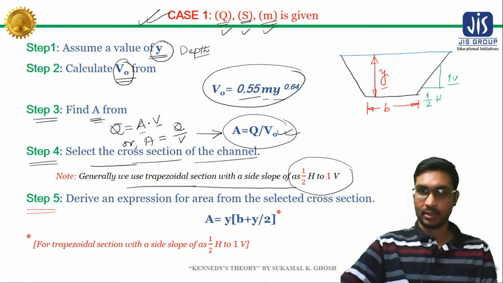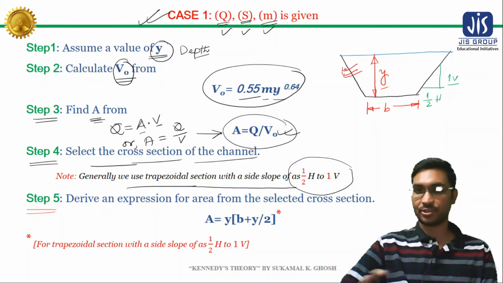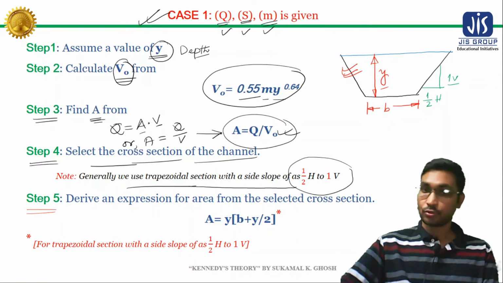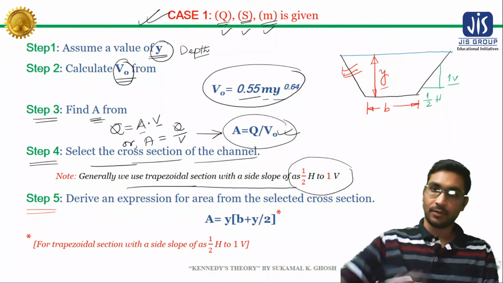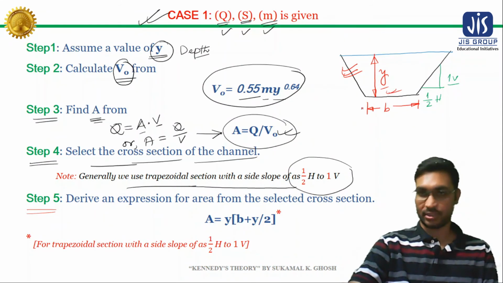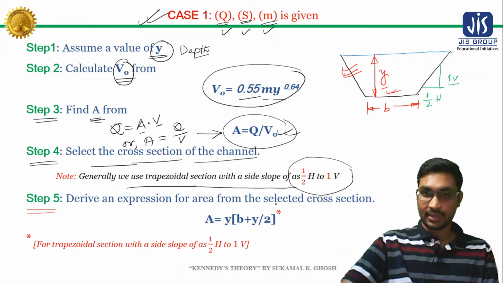So see, here we have selected a cross section, that is the trapezoidal section with a side slope of 1/2 horizontal and 1 vertical. So we need to derive an expression of area for this particular cross section. If you derive it, you will get this expression.